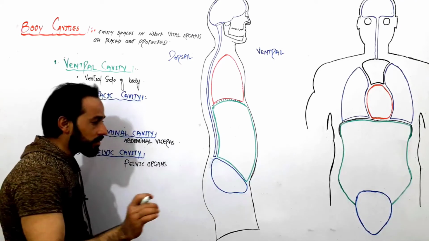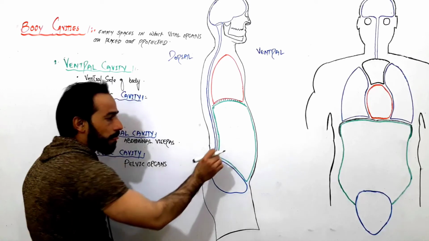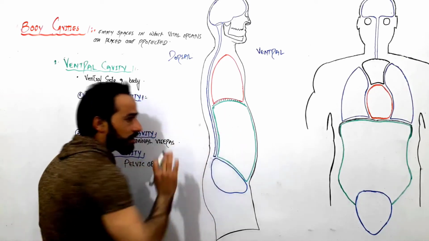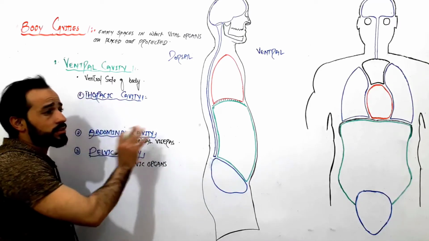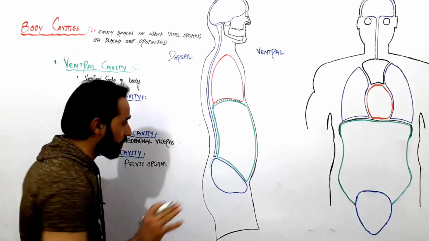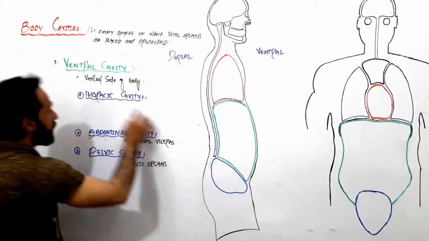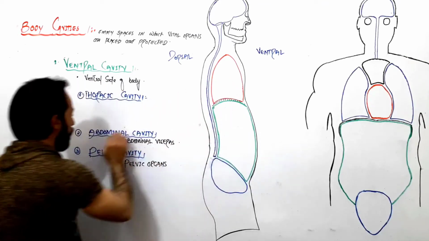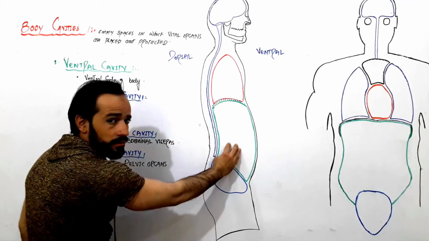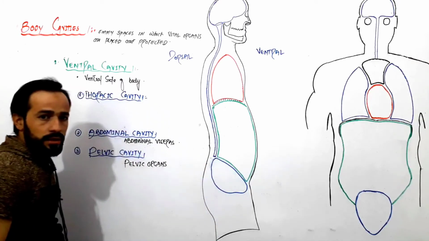But don't worry, friends, I will record about each organ placed in the different cavities of the body. Right now we are just classifying the body cavities. So in the ventral side, we have how many cavities? Three cavities: the thoracic cavity above the diaphragm, the abdominal cavity below the diaphragm, and the pelvic cavity below the abdominal cavity.